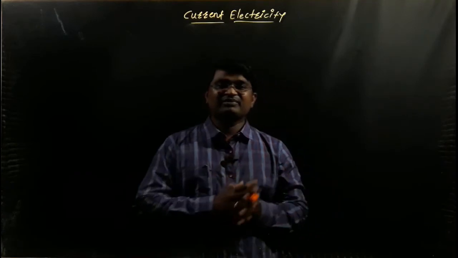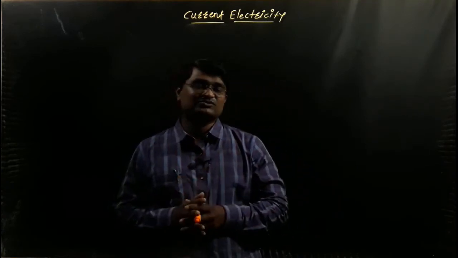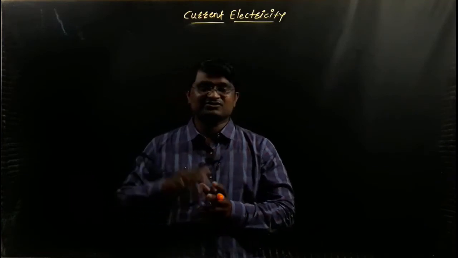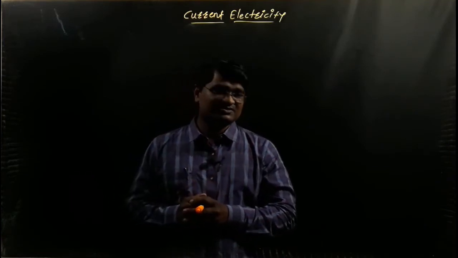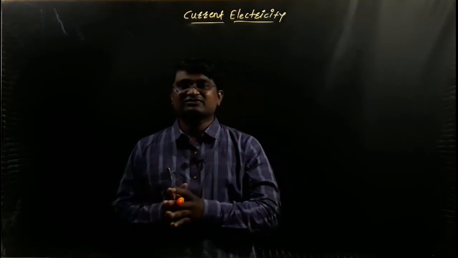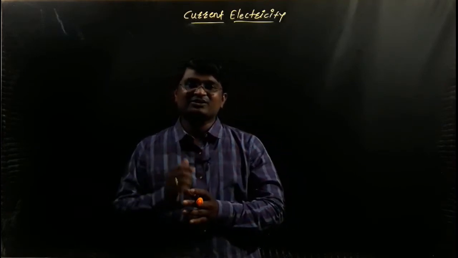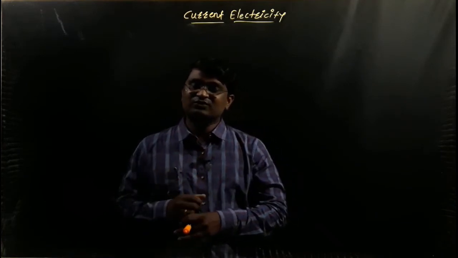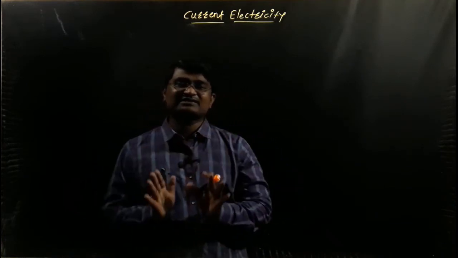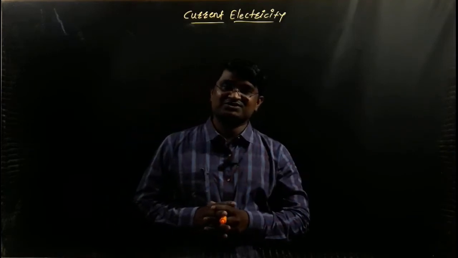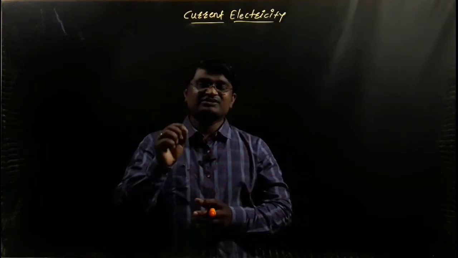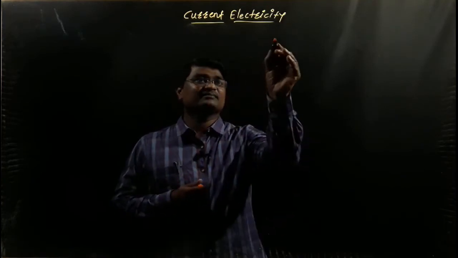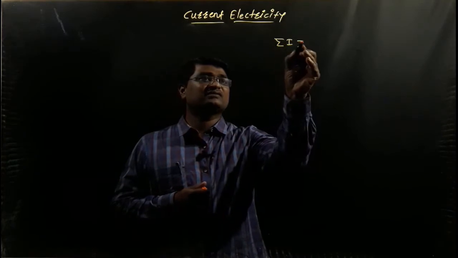But before we start Wheatstone's network, we can revise what Kirchhoff's first law and second law actually are. In the previous lecture, we discussed Kirchhoff's first law, the law of junction, the law of electric current, and the second law, the law of potential, the law of voltage. Let us revise the statement of Kirchhoff's first law of junction. The algebraic sum of electric current at any point of junction is equal to 0. It means that summation I is equal to 0.